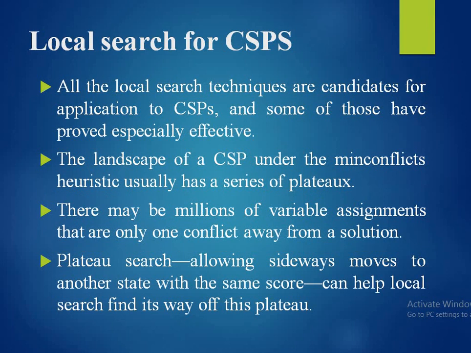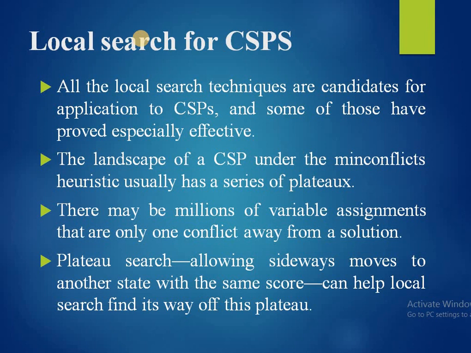All the local search techniques are candidates for application to CSPs, and some of those have proved especially effective. The landscape of a CSP under the min-conflicts heuristic usually has a series of plateaus. There may be millions of variable assignments that are only one conflict away from a solution.